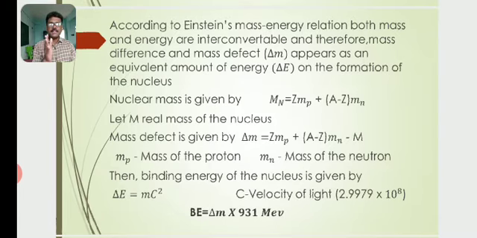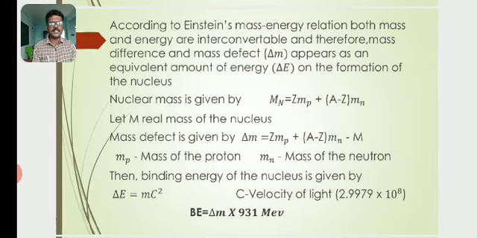According to the law of conservation of energy and Einstein's mass-energy relation, mass and energy are interconvertible quantities. Mass can be converted into energy, and energy can be converted into mass. Based on that, the mass defect that is converted into energy is known as binding energy.